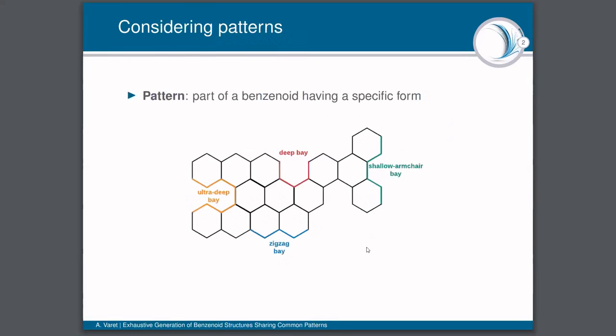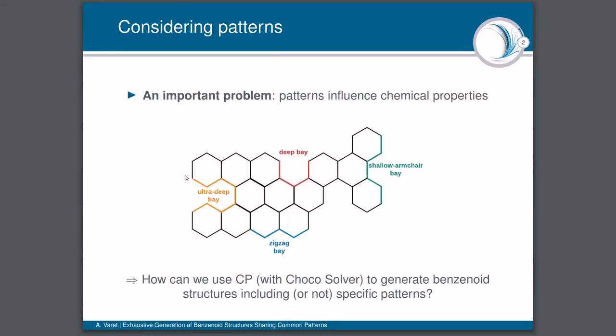Then in this paper, we are going to talk about patterns. A pattern is a part of a benzenoid having a specific form. You can see right here some examples of these patterns. And from a chemistry point of view, patterns are important. Indeed, it has been proven that they have a direct influence over chemical properties of benzenoids. And in this paper, we are going to see how we can use constraint programming, using the library Choco Solver, in order to generate benzenoid structures, including or not specific patterns.